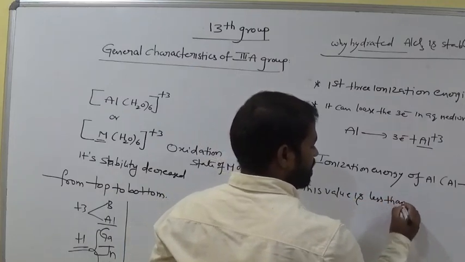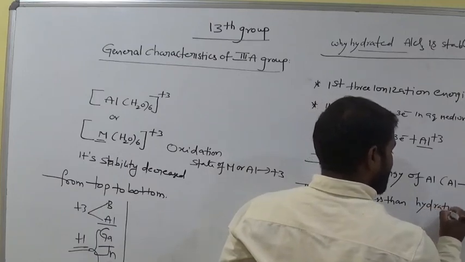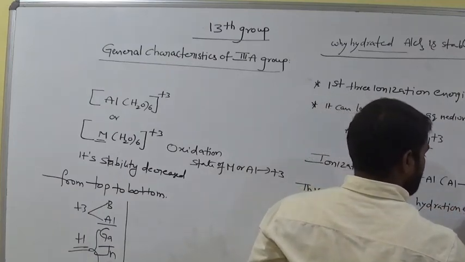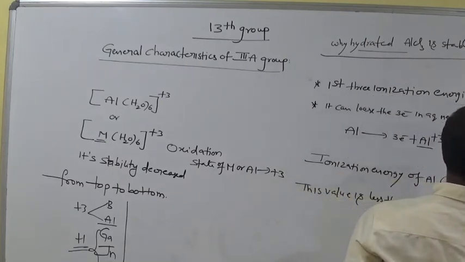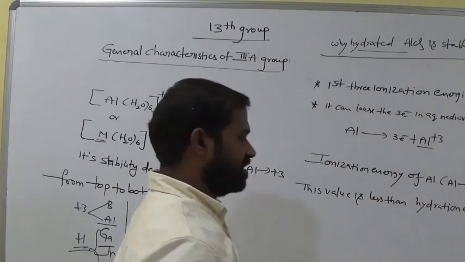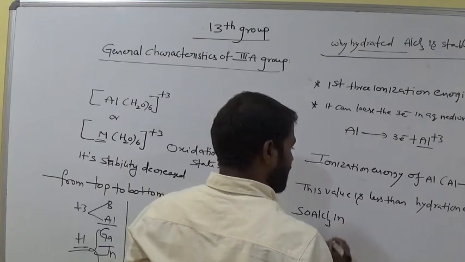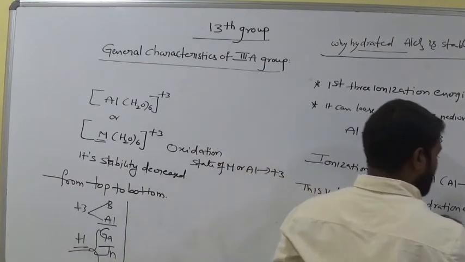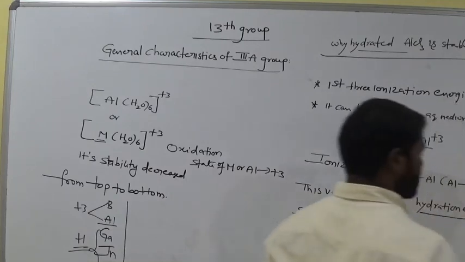Okay, so this value is less than the hydration energy of AlCl3. The hydration energy of AlCl3 is 5808 kilojoule per mole. How much is it?